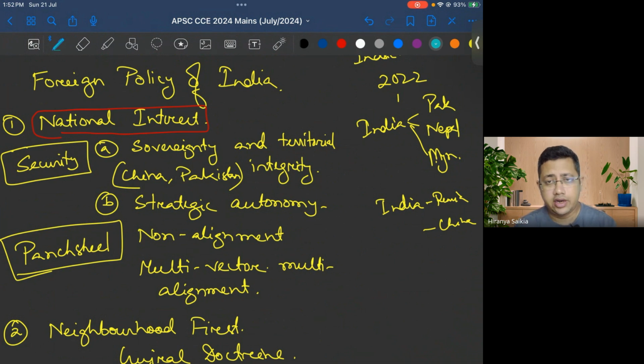Secondly, sovereignty. Sovereignty means supreme power. The supreme power with respect to how India will be governed should rest with the Indian government or Indians themselves. It should not be dictated by any other state. For example, if you see a country like North Korea or Belarus, we are very well able to see that it is not acting in its own interest, or not acting on its own volition. There are external powers involved in it.